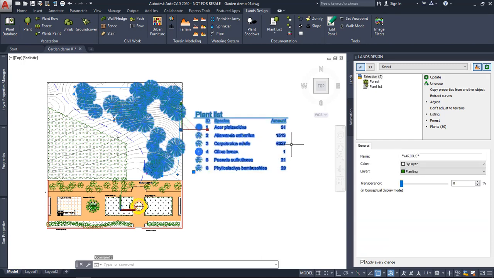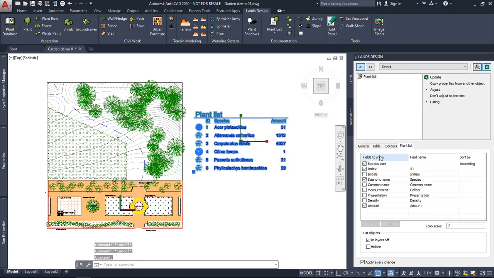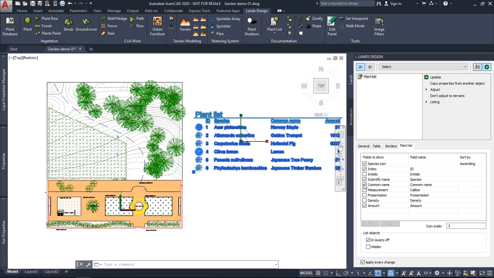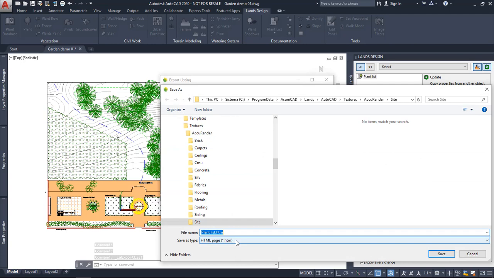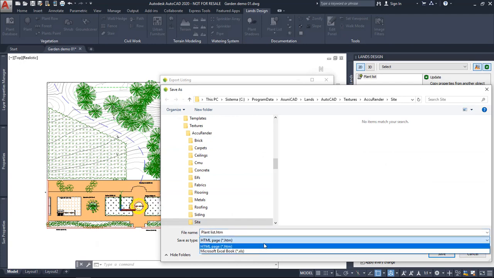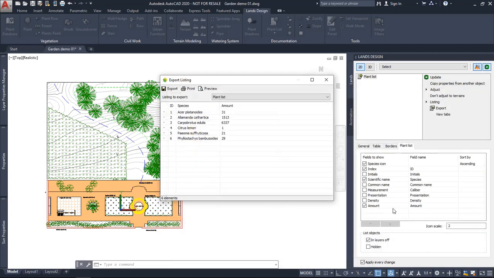If we select it, we can also change the information that is displayed. So we can also display the common name, or the density, which is useful in case of the plants used in the ground covers, and other details. Also, if we need to export it, we can select this listing in the edit panel, export it, and we can save this as a HTML file or XLS for opening it in Excel. Okay.